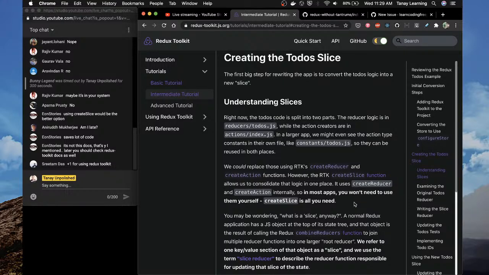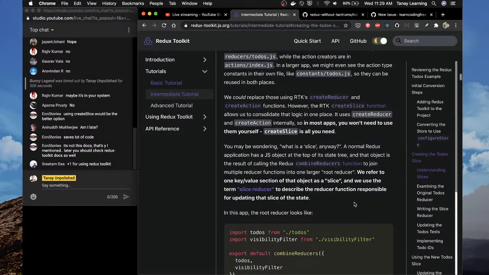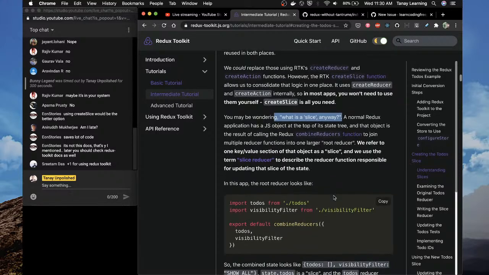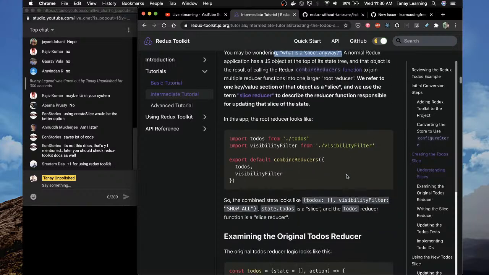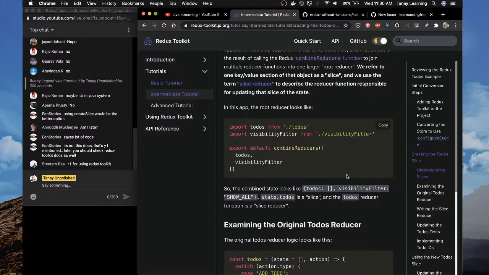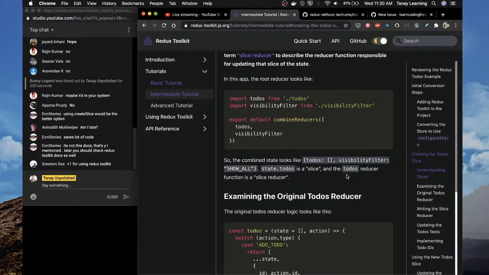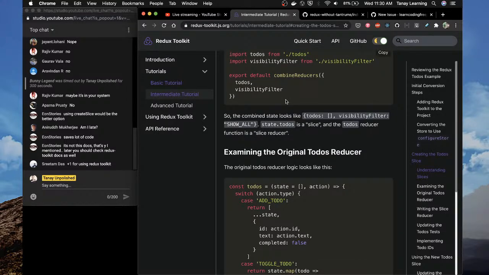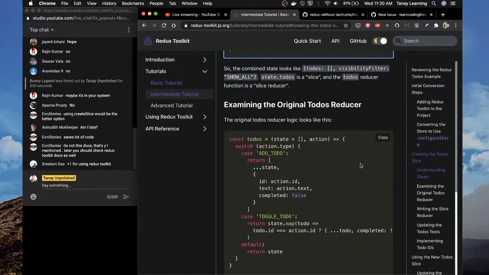Achha, okay. What is a slice anyway? A normal Redux application has a JS object at the top of its state tree, and that object is the result of calling the Redux combineReducers function. One key value of that object is a slice, and we use the term slice reducer to describe it. Oh, this is new. The reducer for each key of the combined state is a slice, and this is what we used to do.